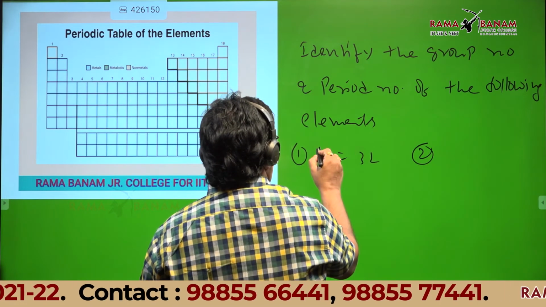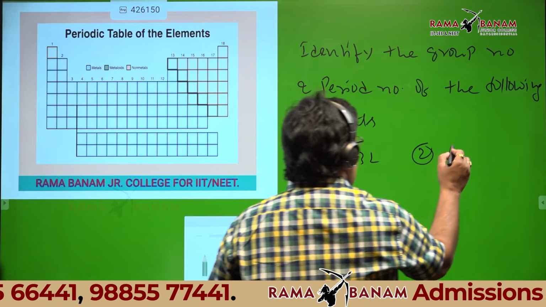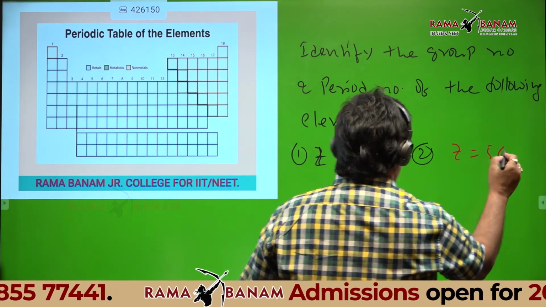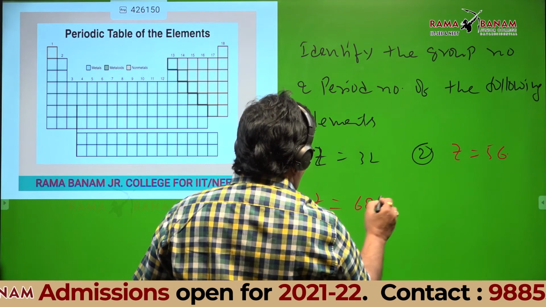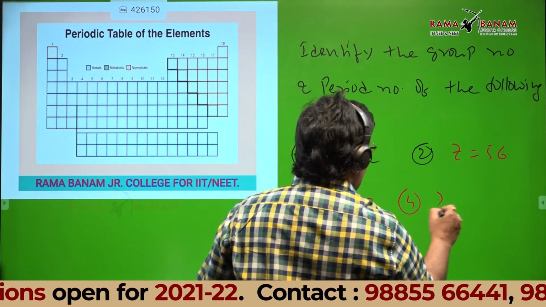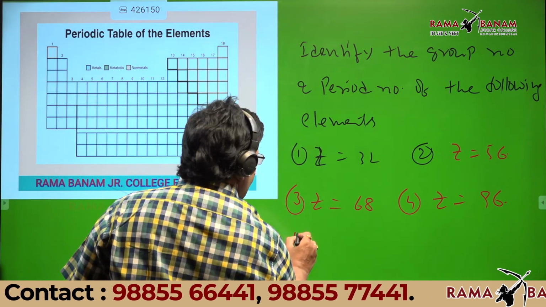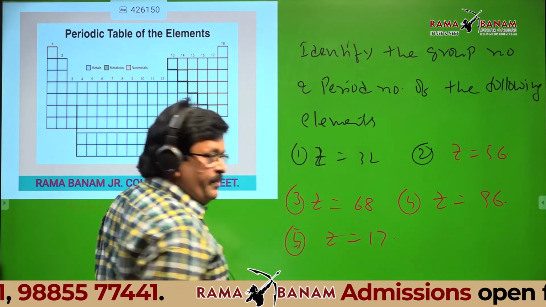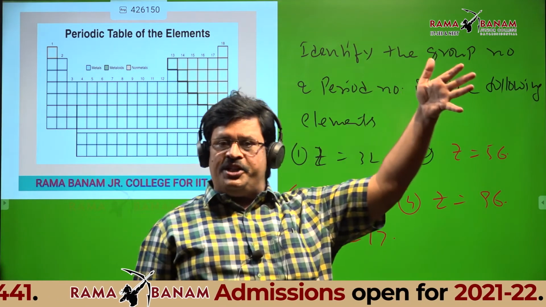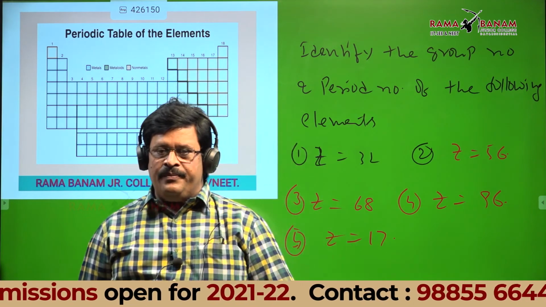Z means atomic number. Z 56. Z 68. Z 96. Fifth one, Z 19. Students, I will give 10 minutes time to you all. You write the group number and period number of these.